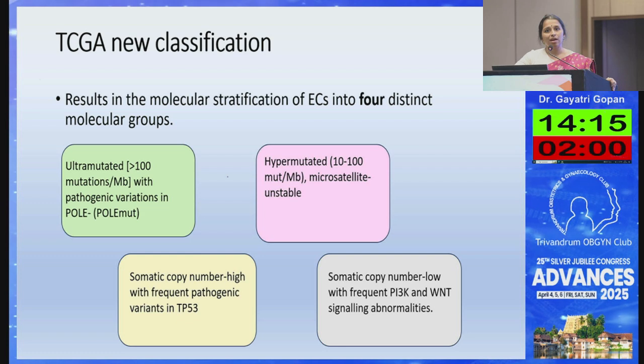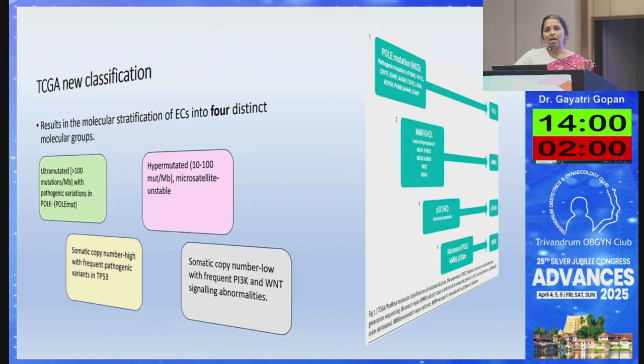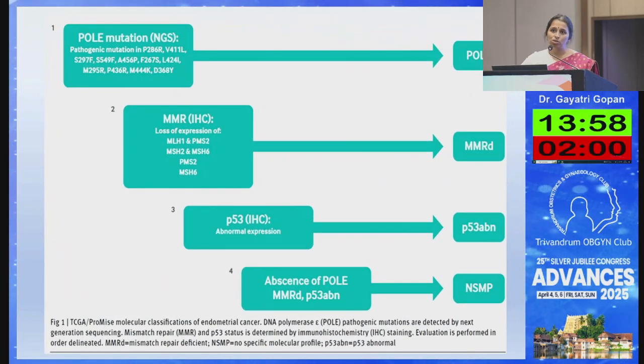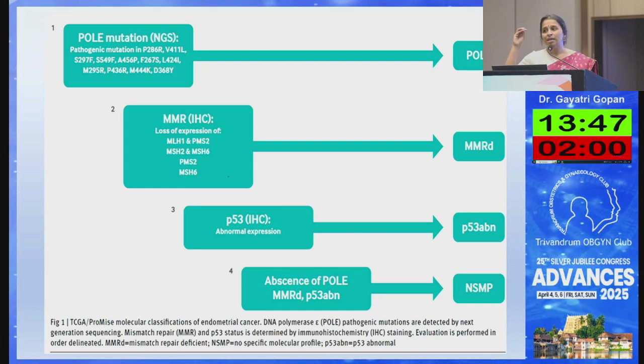Then we have a non-specific molecular phenotype which does not have any particular mutations, but can have abnormalities in the PI3 kinase pathway and also WNT signaling abnormalities. So on the basis of this, endometrial cancers can be classified into 4. Now, is it very difficult to do all these things in our daily practice? No. With very simple tests, we can classify the endometrial cancer into these 4 types.